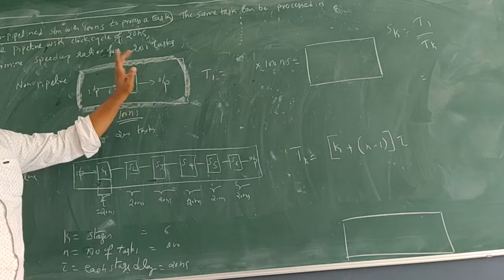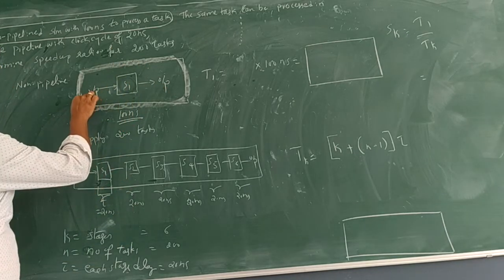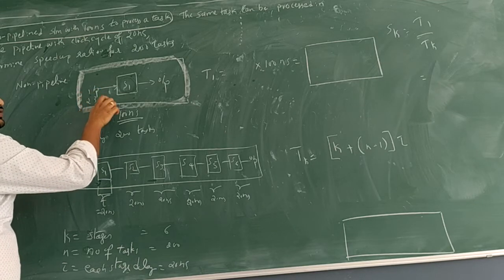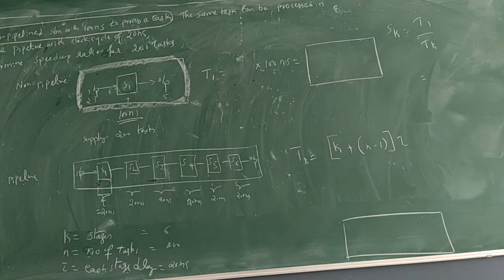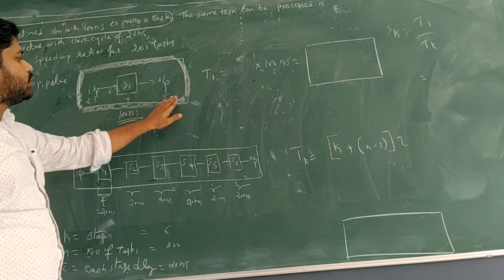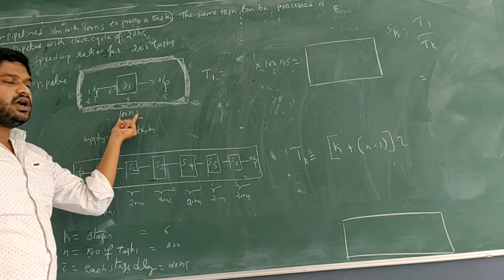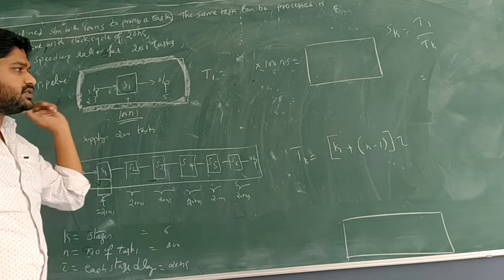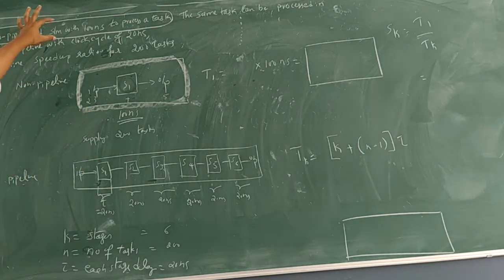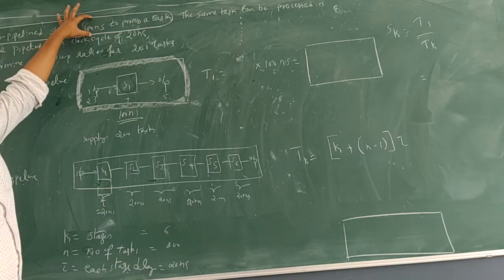Let me take 2 and 3 as inputs, plus as processing, and output is 5. So this is what is called processing. One time execution. To perform this task, it is taking 100 nanoseconds. Okay, that is the explanation of the first point.